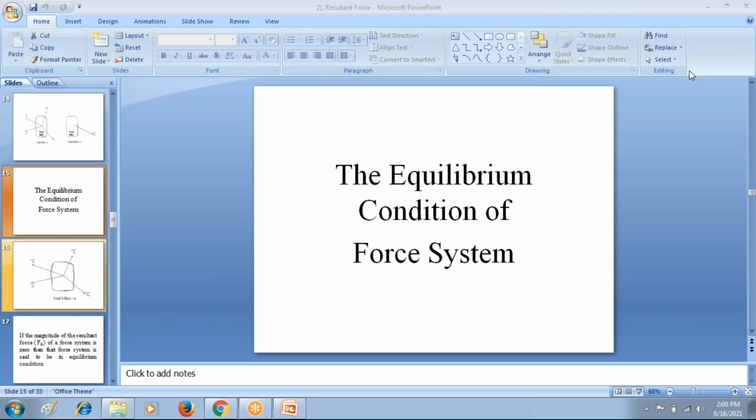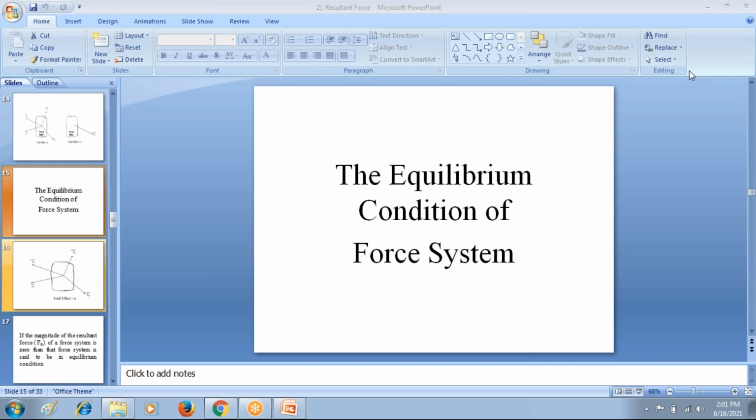Good afternoon, students. Last class, I explained the equilibrium condition of force system. We already discussed force system means number of forces. Sometimes the rigid body is subjected to number of forces. Those number of forces acting on the rigid body is also known as force system. Force system indicates number of forces acting on the rigid body.